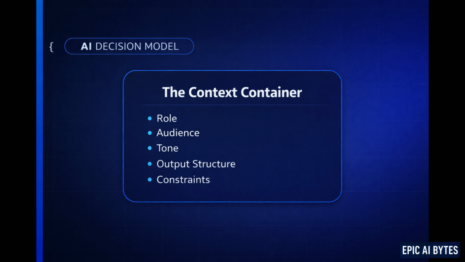A context container is a structured set of instructions that define role, audience, tone, output format, constraints, before the actual task even begins. In other words, you stop prompting for answers and start defining operating conditions. This is how experienced AI users get consistent results. They're not writing better prompts, they're building stable environments. Let's walk through what that actually looks like.